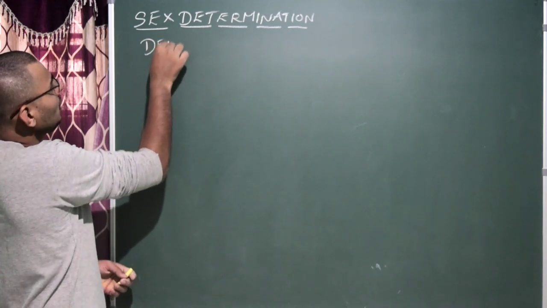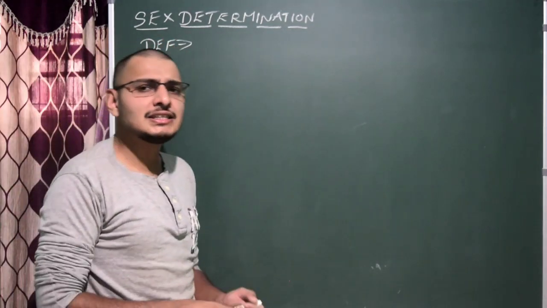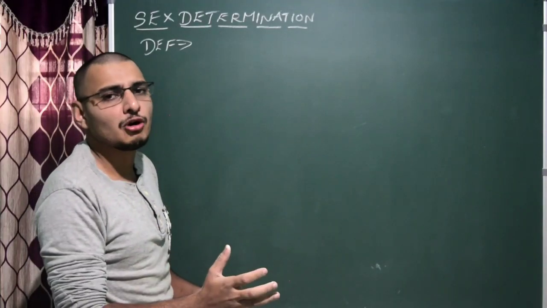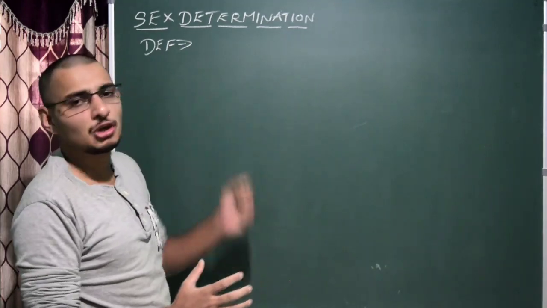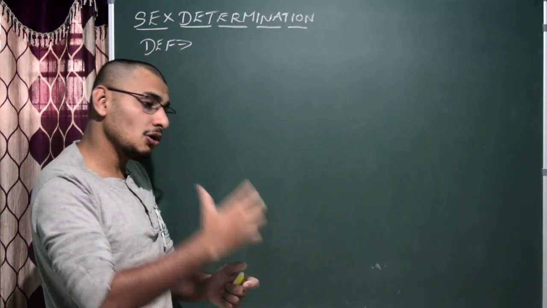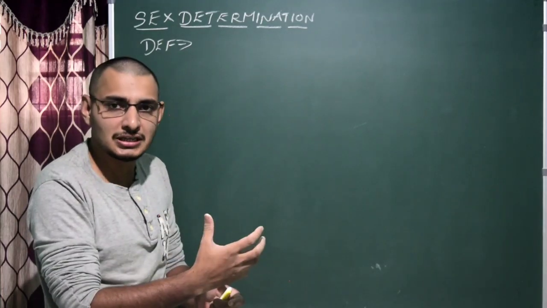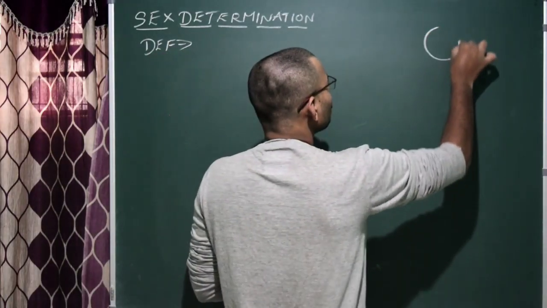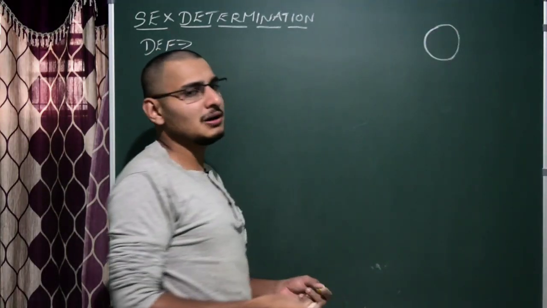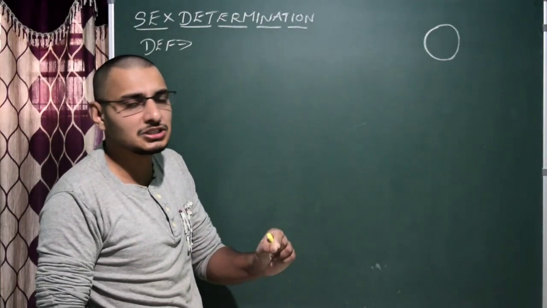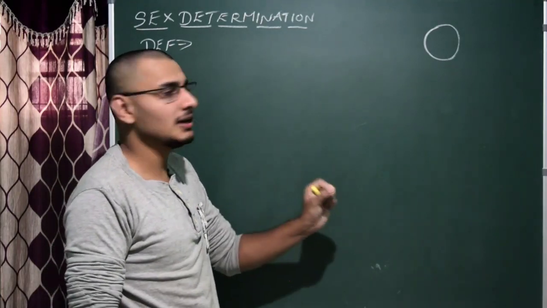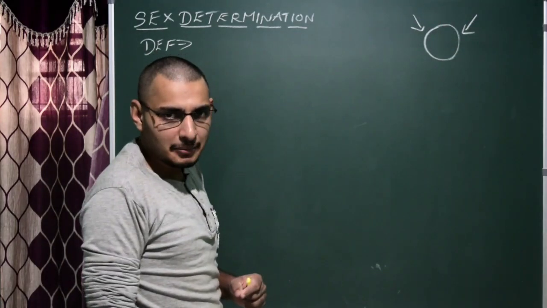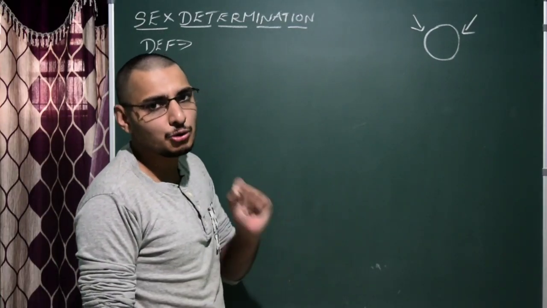It is the phenomenon of the finalization of the sex of the progeny. Progeny means offspring. It is the phenomenon of the determination of the sex of the progeny during the formation of the zygote. We all know that the zygote is a cell which re-establishes the diploid condition. Because it is the product of the fusion of two haploid gametes, the zygote will have 2n number of chromosomes.